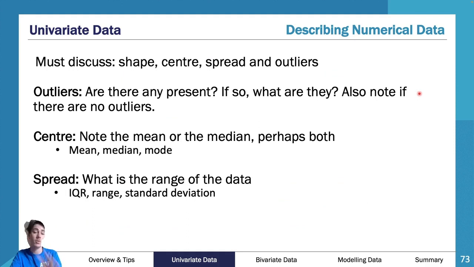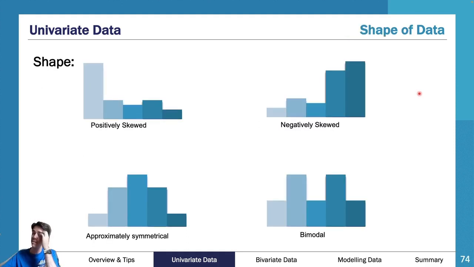Now the shape is a little bit more confusing. The shape looks like this. I'll show you some other ones, but this is a histogram. If your histogram looks like this one over here on your left, it means it's positively skewed. It means it tails off into the positive. It's negatively skewed if it tails off into the negative. Now, it doesn't actually need to go into negative values. It just can tail off towards the smaller values. We call this negatively skewed. Approximately symmetrical is the other one. Bimodal has never come up. It was put in their study design a couple of years ago and they removed it, but they never distinctly said you don't need to know it.